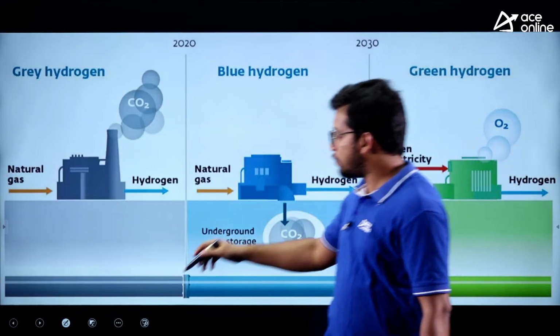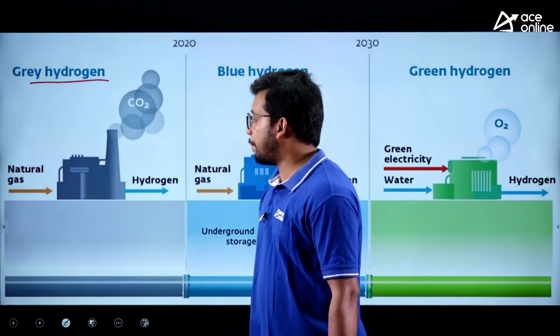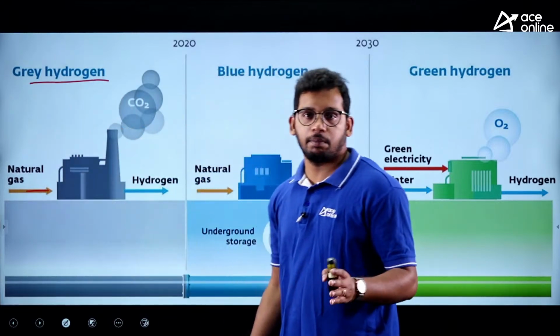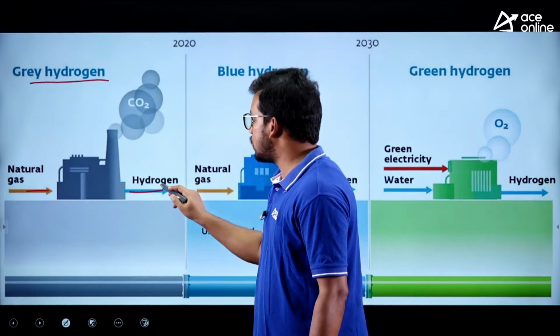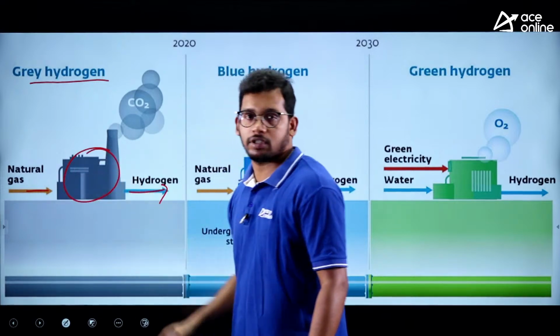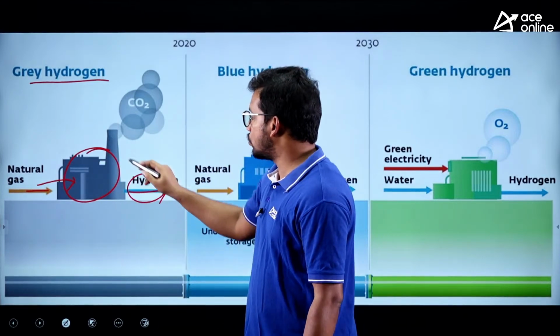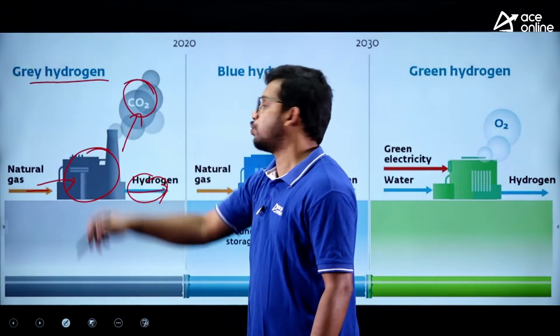And if you see other types of normal processes, gray hydrogen. What will happen? We are using natural gas, like petroleum, diesel and all. Hydrogen is being used, right? So hydrogen can be developed in this industry process. We are using petrol as an input. So we are extracting hydrogen, but it is emitting CO2.